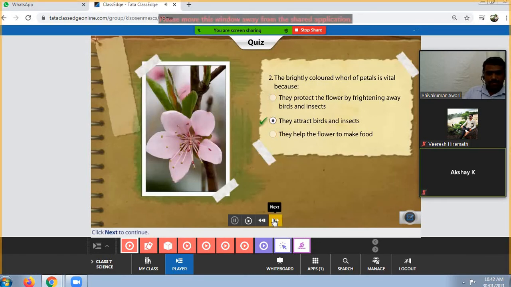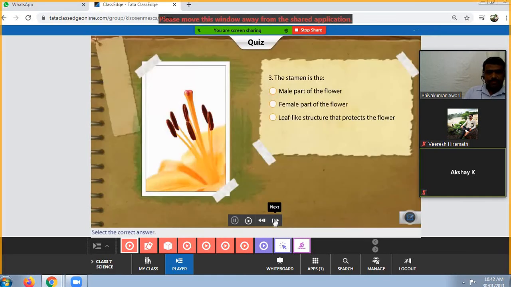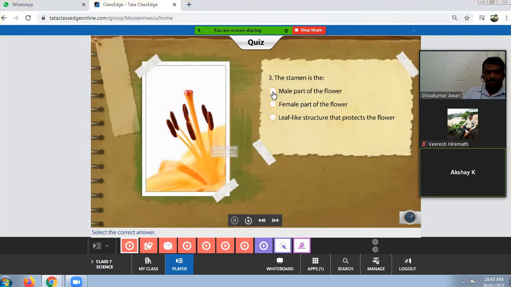Okay, next question. The stamen is the male part of the flower, a female part of the flower, or a leaf-like structure that protects the flower. Anybody, tell me the answer. That is nothing but the male part of the flower. Okay, that is correct.